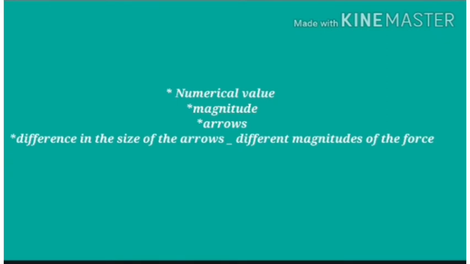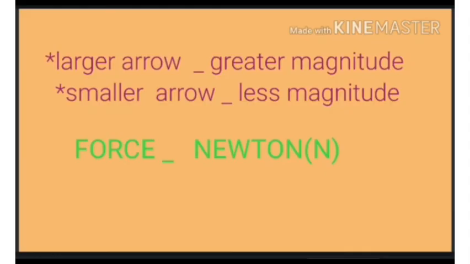Every force has a numerical value. This value is called the magnitude of the force. It is shown by arrows. The difference in the size of the arrows represents different magnitudes of the force. A larger arrow indicates greater magnitude, and a smaller arrow indicates less magnitude. Force is measured in Newton.